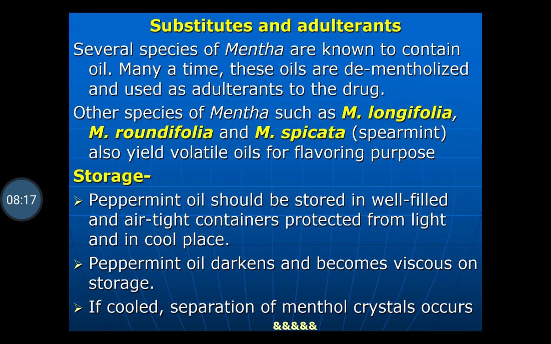Substitutes and adulterants which are used in case of the mentha. Several species of mentha are known to contain oil. Many a time these oils are demantholized and used as an adulterant to the drug. So the menthol from the mentha oil is removed, and again it is used for adulteration or substitution purposes. Other species of mentha such as Mentha longifolia, Mentha rotundifolia, and Mentha spicata, which is also called spearmint, also yield volatile oil for flavoring purposes.